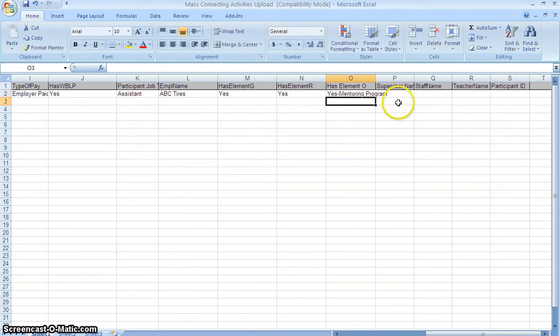Supervisor name, that would be the name of the person at the tire place. You can add it or not if you know it. I'm going to leave that one blank for now. Staff name, that can be you. It could be the guidance people. Whoever's the person that's entering the data. Alright, the teacher name, and that usually for me, when I enter these for people, is going to be the person who provided me with the information, the guidance counselor, etc.